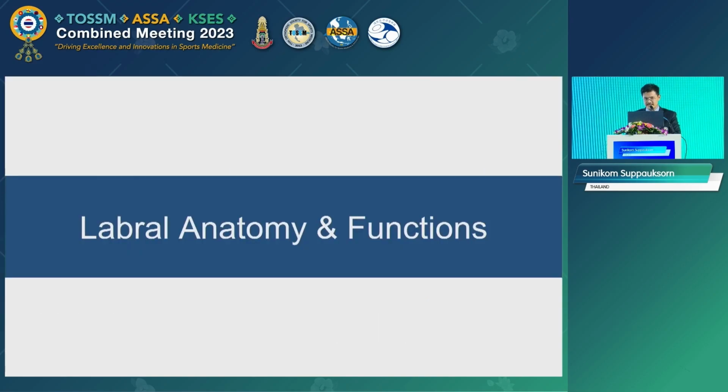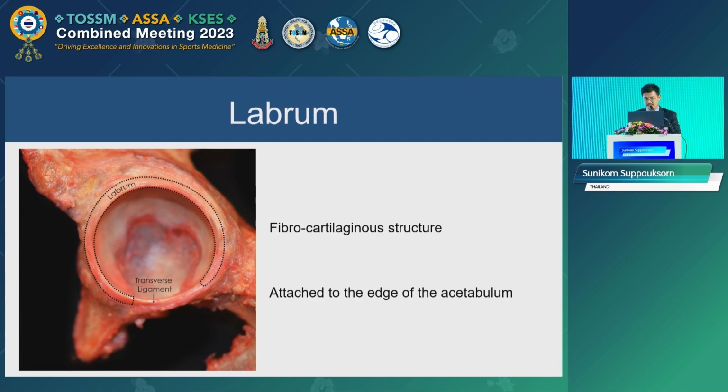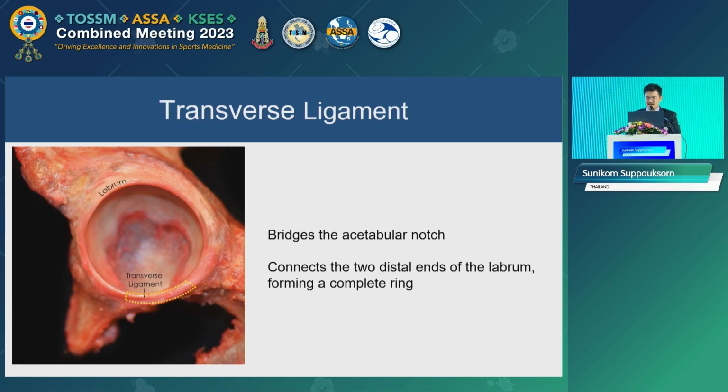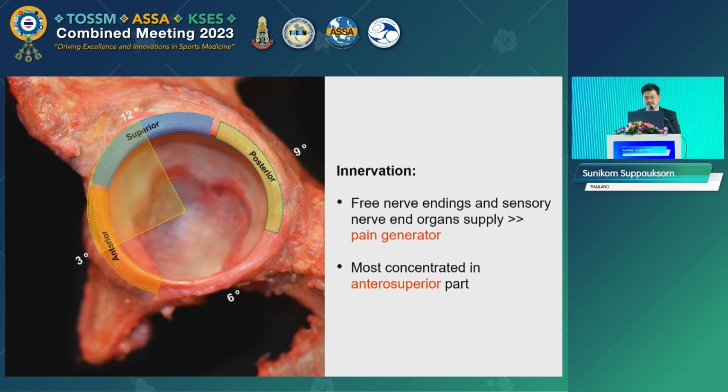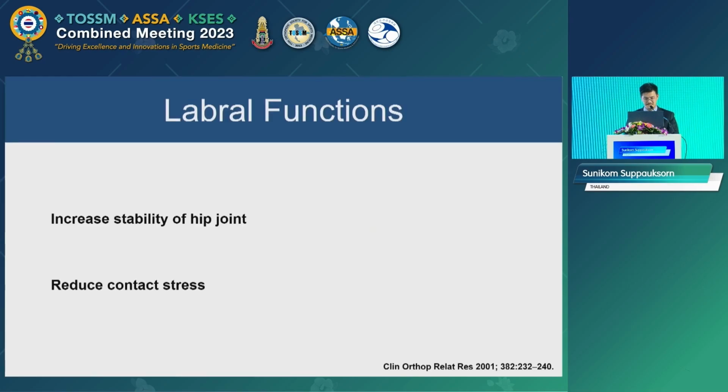And why do we have to refix the labrum? We have to know the anatomy and the function of the labrum regarding the hip joint. The labrum is a fibrocartilaginous structure that attaches to the edge of the acetabulum and connects to the acetabular cartilage. And the transverse ligament connects the two distal ends of the labrum to form a complete ring. Cadaveric studies have shown that the labrum has free nerve endings and sensory nerve supply, so it can lead to significant pain when the labrum is torn or mechanically unstable.